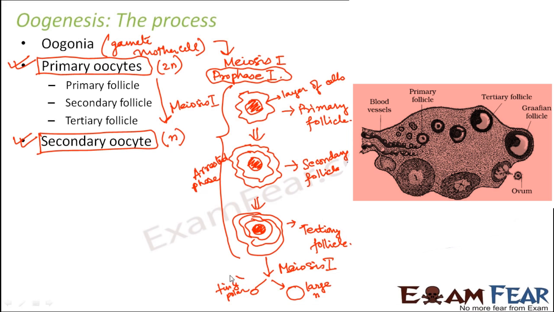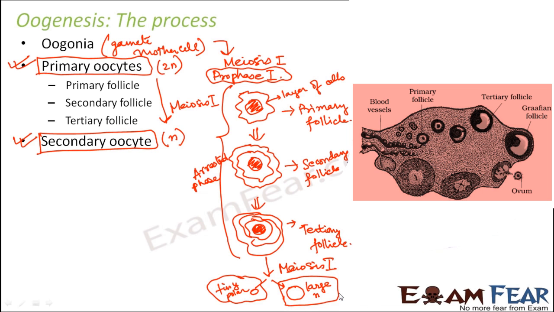So this cell got ignored. Ignored in the sense, what happened to this tiny polar body is not exactly known. But there are some theories which say that these tiny bodies get degenerated. So not much attention was paid to the tiny polar body, but a lot of attention was given to this large haploid secondary oocyte which was formed.